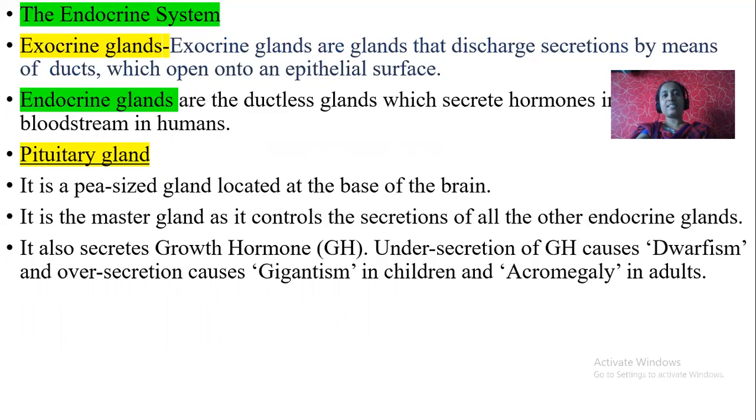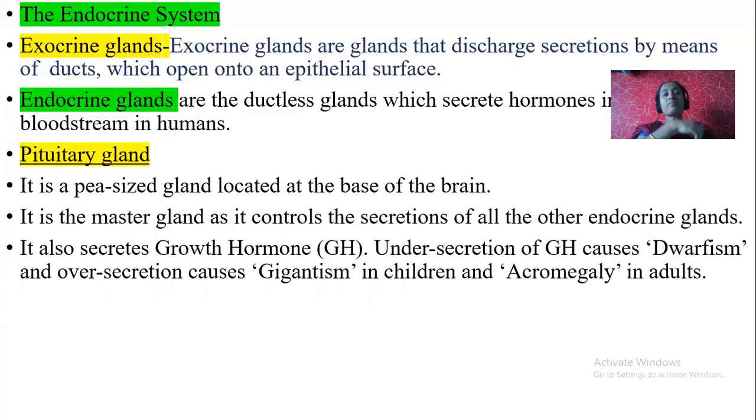Exocrine glands possess ducts or tubes through which chemical substances reach the target organs. But endocrine glands do not possess any ducts. They are also called ductless glands, and they release their secretion directly into the blood. Through the blood, the chemical substances reach the target organ. So the secretions of exocrine glands are called juices, and the secretions of endocrine glands are called hormones.